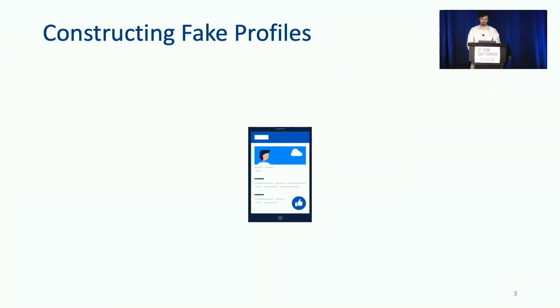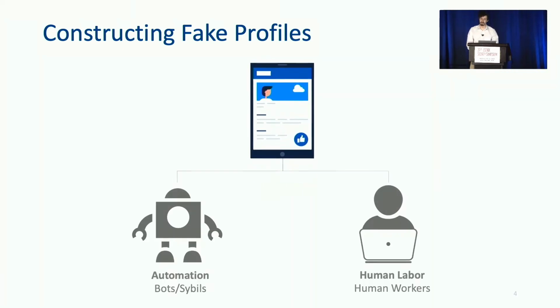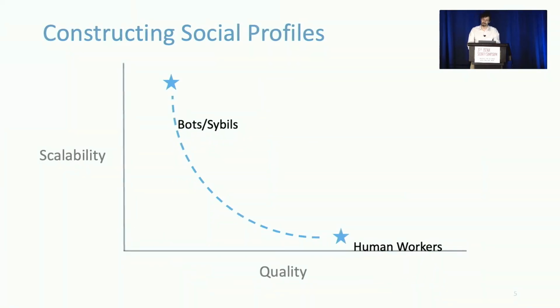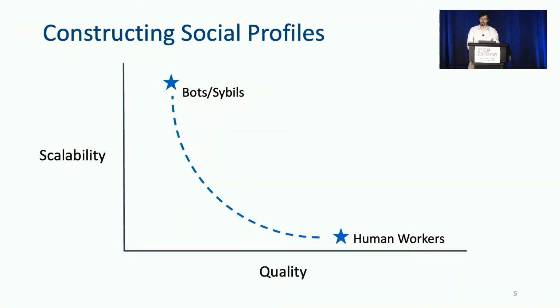Until recently, fake profiles were often created in one of two primary ways: automation, in which a bot is created via a hard-coded template, or human labor, in which a person manually creates a convincing profile with substantial effort. And this has created an interesting trade-off for attackers. They can either create high-quality or easily scalable profiles. However, advances in machine learning have begun to shift this curve, allowing attackers to begin to achieve both with deepfakes.